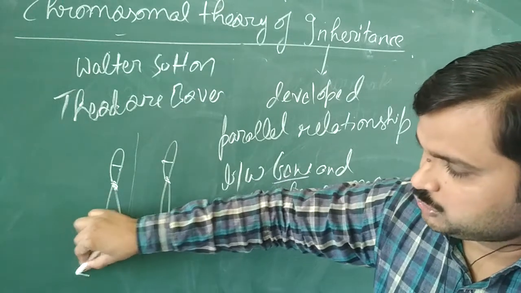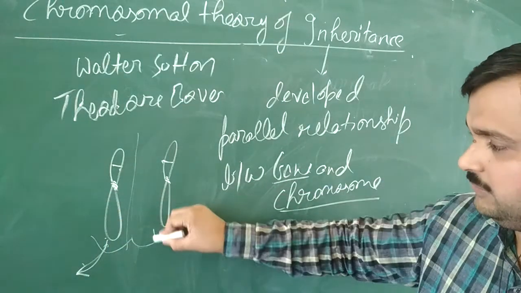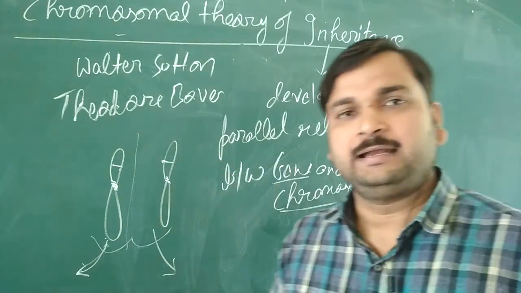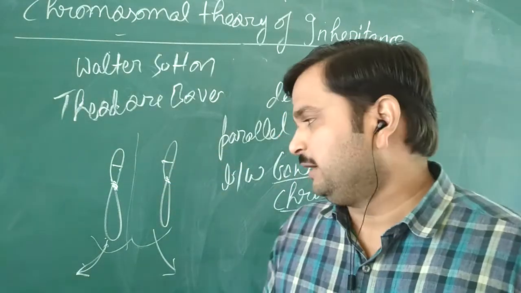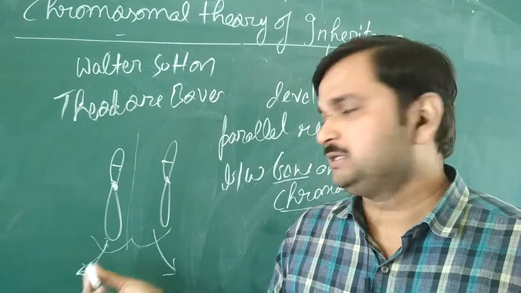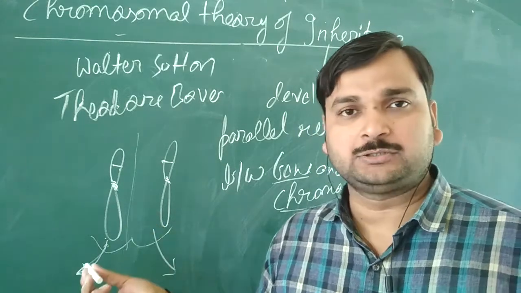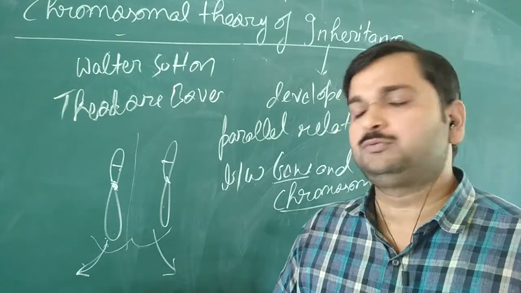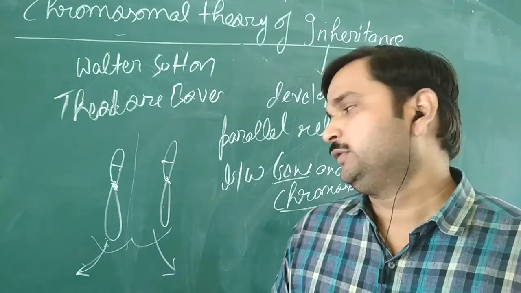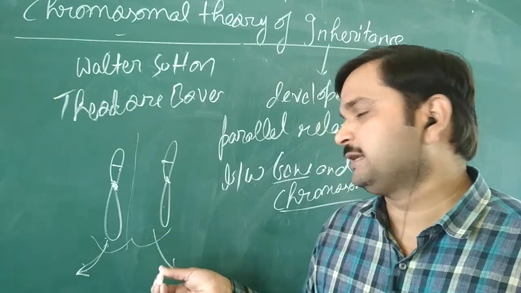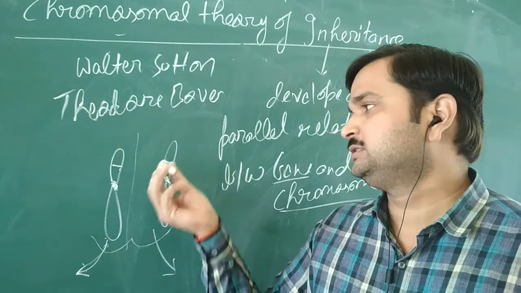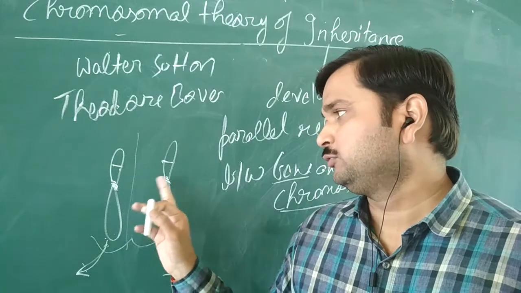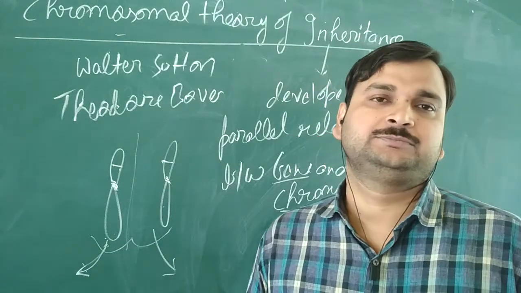Therefore this chromosome will move into one gamete, and this chromosome will move into the other gamete. So both of these two will separate, or we can say segregate, such that one of the two will move to the gamete. When these chromosomes move to the gametes, what about these genes? Obviously, genes will also move towards the gamete.